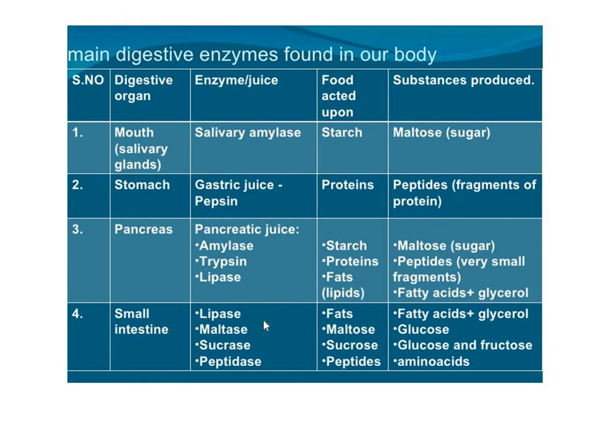Then the small intestine has got all these kinds of enzymes: lipase, maltase, sucrase, peptidase. Lipase acts on fats and converts them into fatty acids and glycerol. Maltase acts on maltose and converts it into glucose. Sucrase acts on sucrose and converts it into glucose and fructose. Peptidase acts on peptides and converts it into amino acids.